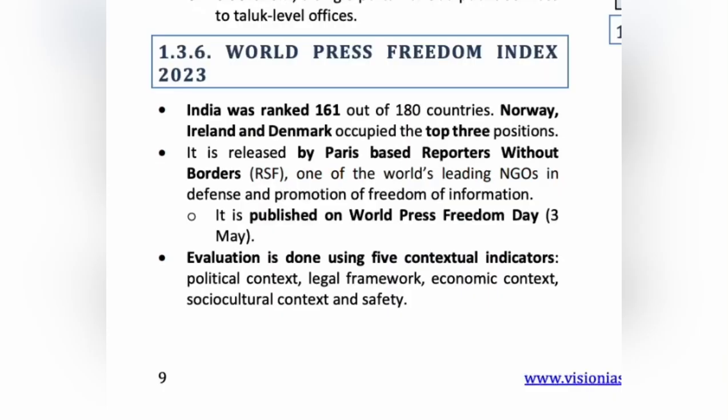World Press Freedom Index 2023. It was published on World Press Freedom Day, May 3rd, 2023. This index is released by the Paris-based Reporters Without Borders (RSF). It is one of the leading NGOs and it works to protect the freedom of the press, and it promotes freedom of information as a human right.